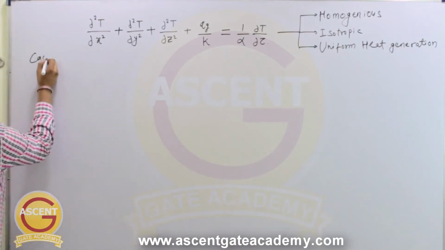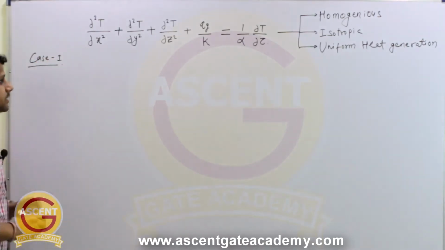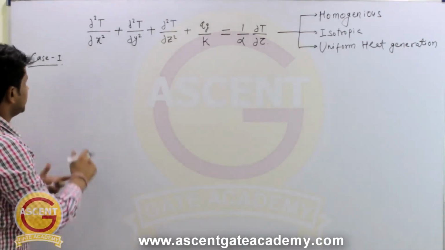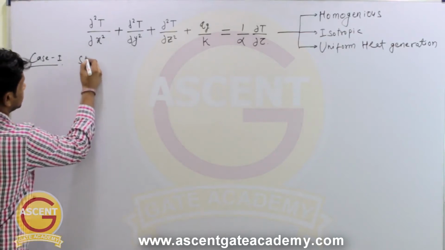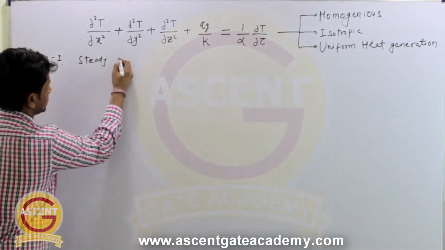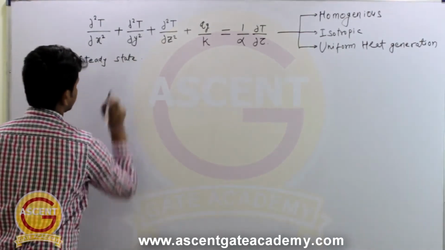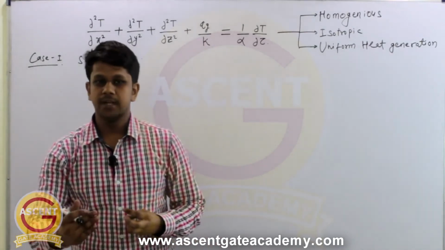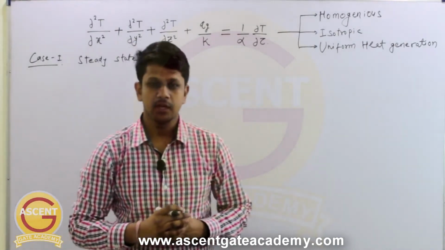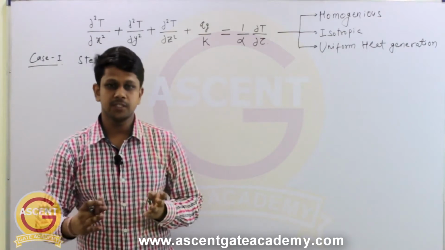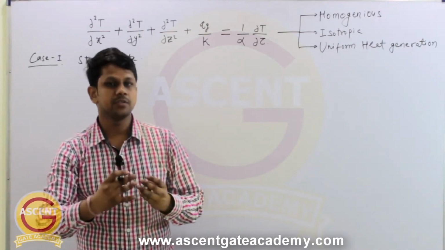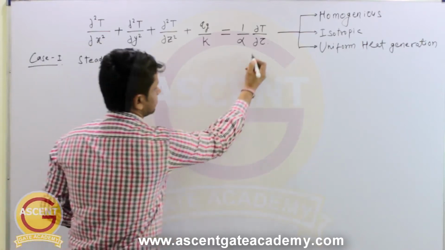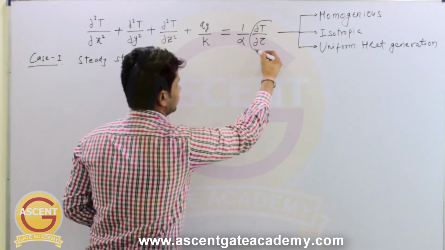So in case 1, we will consider that there is a steady state heat transfer. So the assumption is steady state. As I have told you, in a steady state, there is no dependency of temperature on time. So with respect to time, the temperature is not going to change. So in this equation, if you see this term, this is del T by del tau.